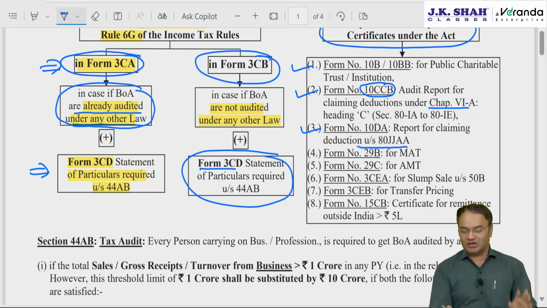For that, everything has to be certified by a chartered accountant in form number 10DA, subject to various conditions of 80JJAA, whether those conditions are fulfilled or not.